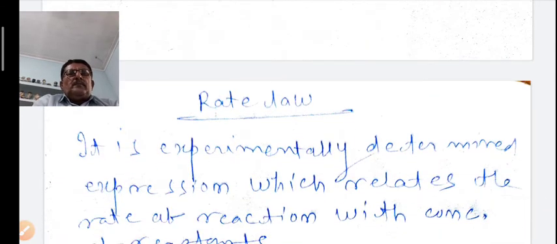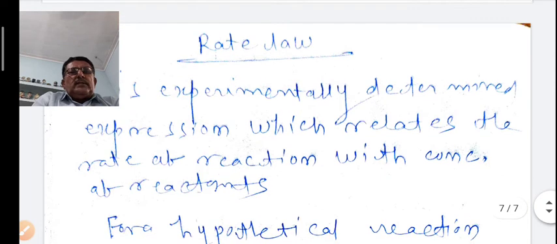Rate law. Now the next point is the rate law. What is the rate law? It is an experimentally determined expression which relates the rate of reaction with the concentration of reactants.